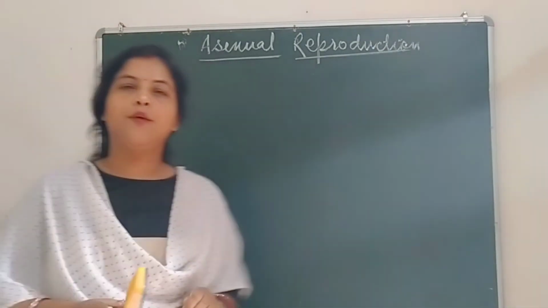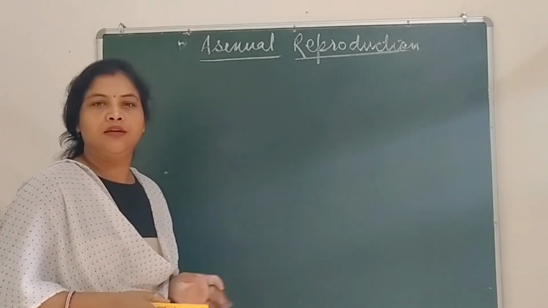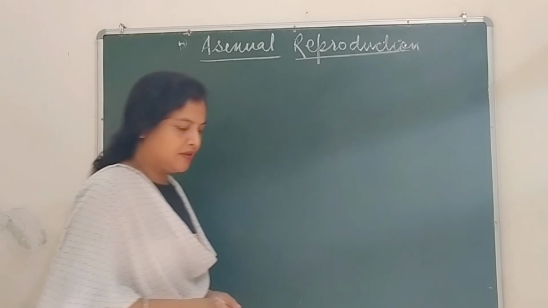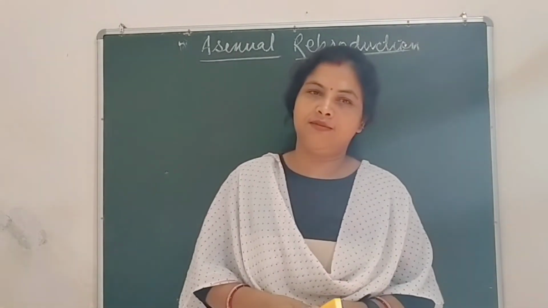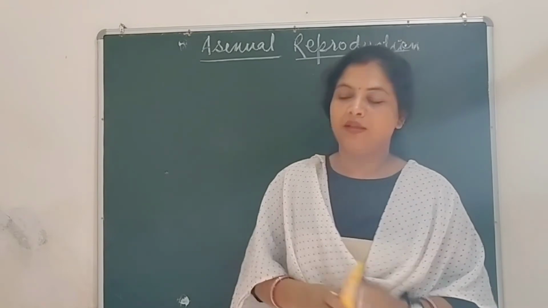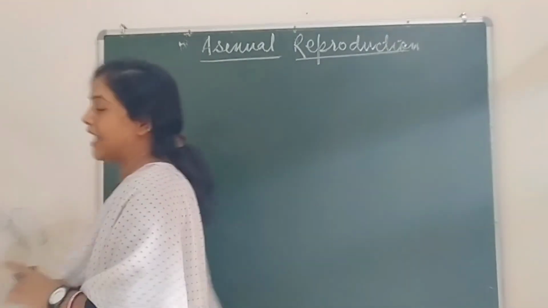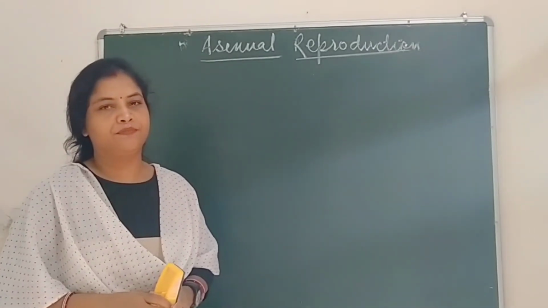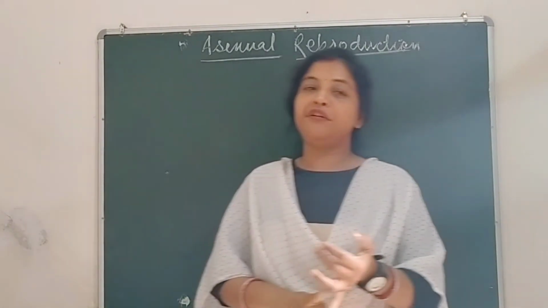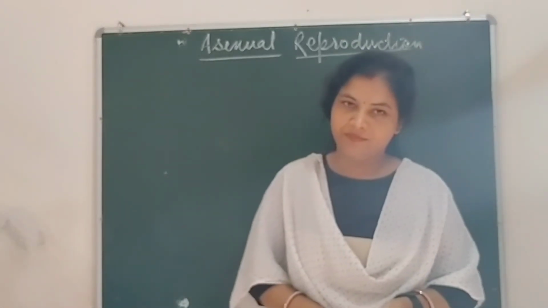One more thing I am going to add in this video: if you understood this video well, then I am going to ask you some questions, and please reply. My first question is: in what kind of organisms do regeneration and fragmentation occur? Planaria regenerates in what condition?